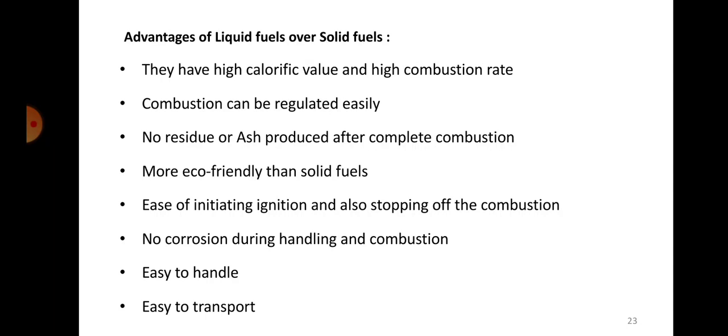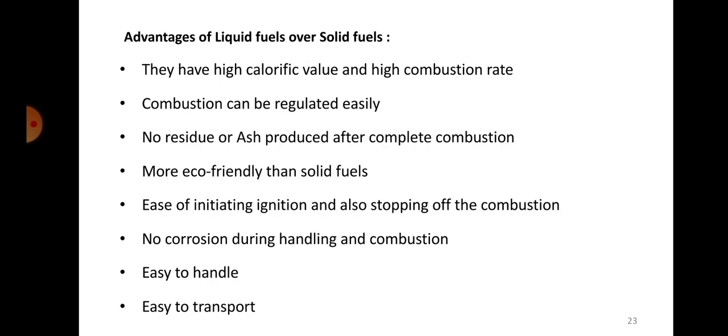Okay, next is some of the advantages of liquid fuels over solid fuels. So the first advantage is that they have a very high calorific value and a high combustion rate when compared with solid fuels.